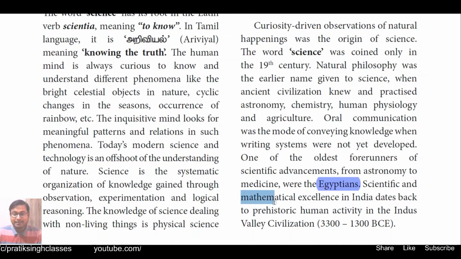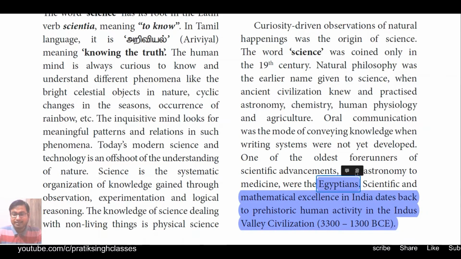Scientific and mathematical excellence in India dates back to prehistoric human activity in the Indus Valley civilization. About the Indus Valley civilization you have studied in class 9th and 10th in social science. At that time our mathematics was far better than any place, any civilization around the world. You also have studied in previous classes that when the people of the Indus Valley civilization were making homes, the people of other civilizations were living in huts or in forests. So be proud to be Indian, that our own knowledge was far better than anywhere else.